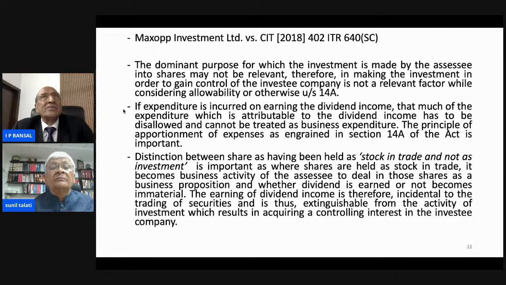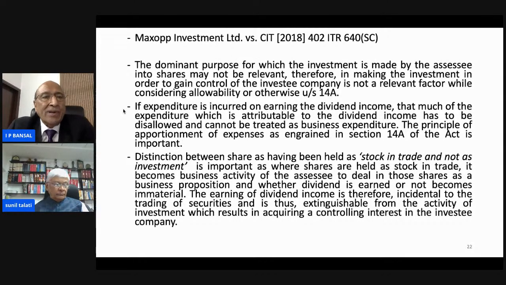So now there was a very great controversy prevailing that this investment has been made by me in order to gain control of the investee company, and therefore it is business. Therefore, dividend cannot be termed as exempted income. So this controversy has been resolved by Honorable Supreme Court, and they have said in so many words that it is not relevant that investment has been made in order to gain control of the investee company. Therefore, 14A is not applicable.